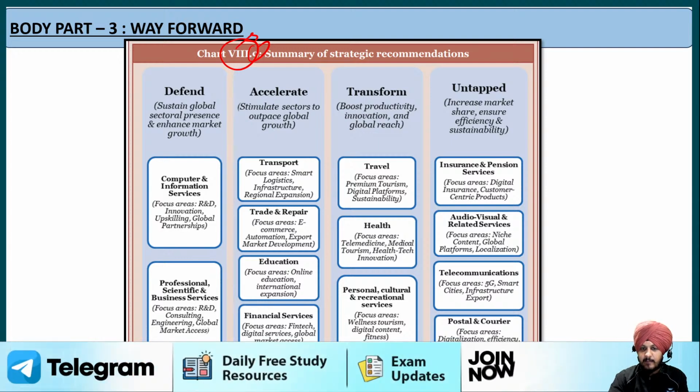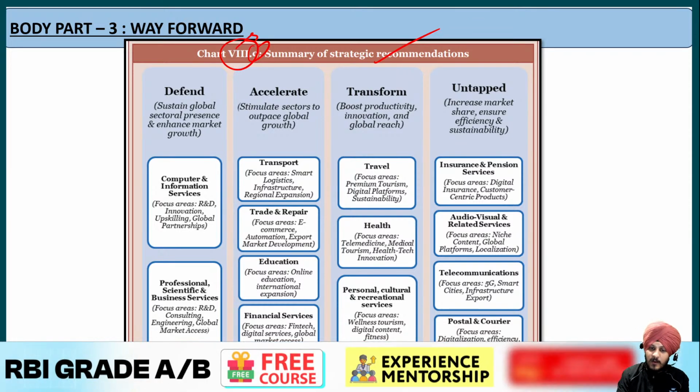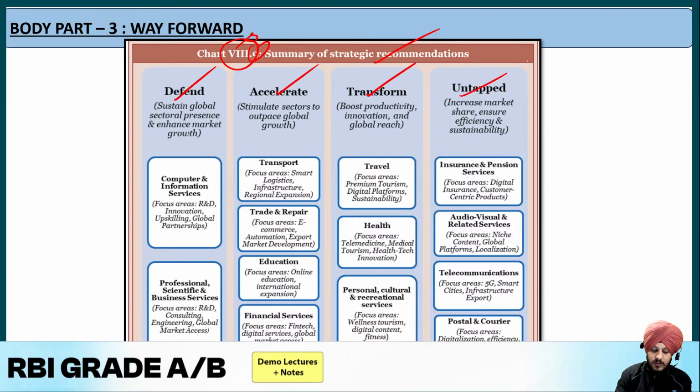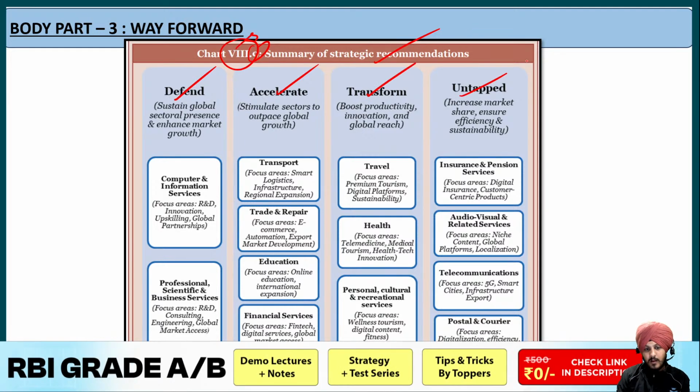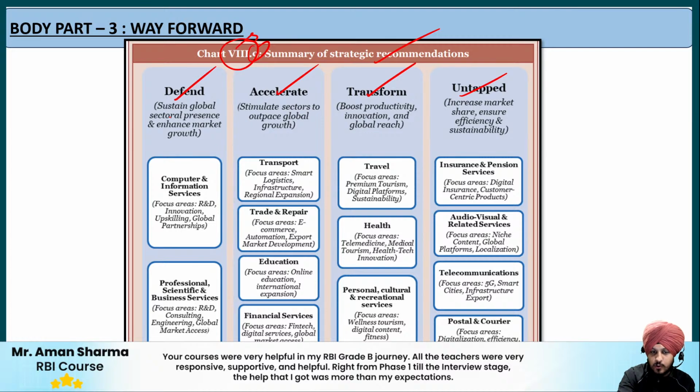So basically this table provides strategic recommendations for the services sector, and it divides the recommendations into 4 categories. The first is defend, the second is accelerate, the third is transform, and the fourth is untapped. Now, defend represents protecting and maintaining the leadership in certain types of established sectors.